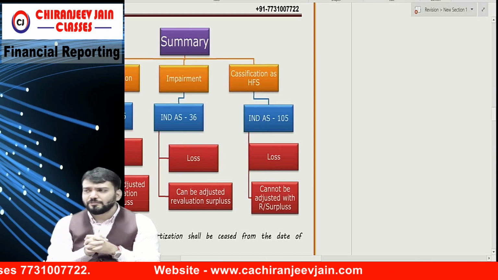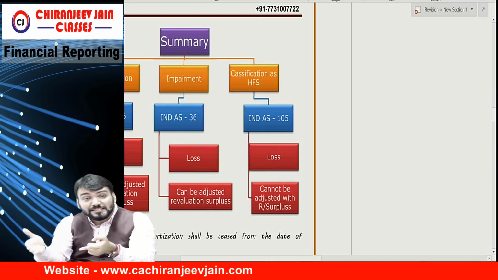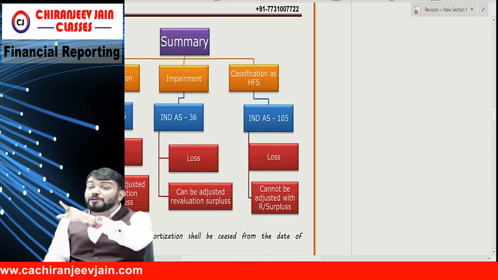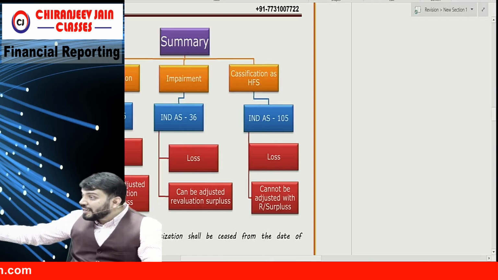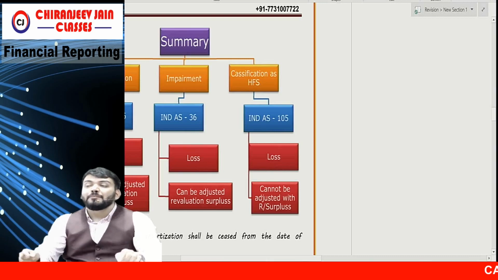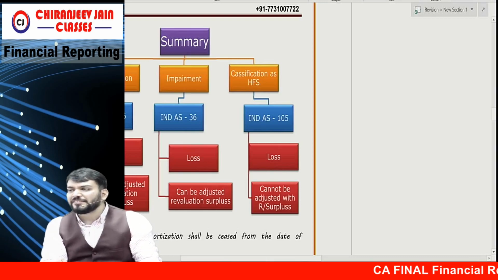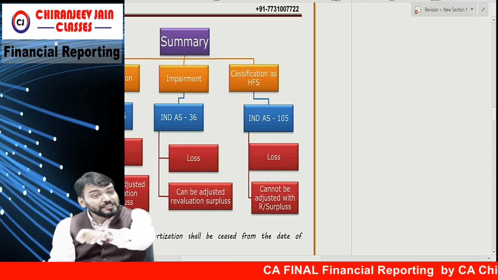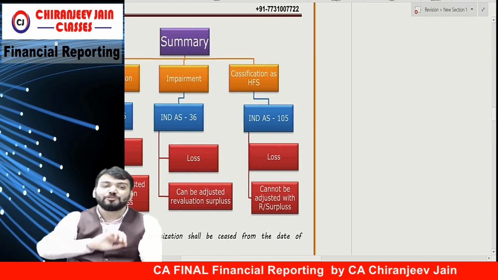Not done. Chalo, I will create that question. But have you understood? On the same date impaired, on the same date classified, they will give how many fair values? Two fair values. But first you will do impairment, first you will do 105 classification. First impairment, then classified as held for sale. First do impairment, then find out carrying amount, then apply 105.